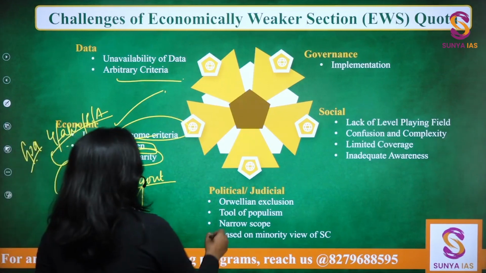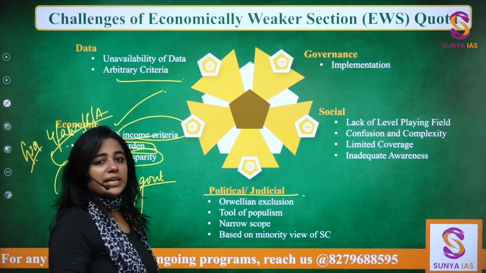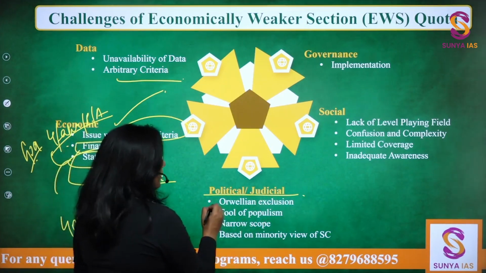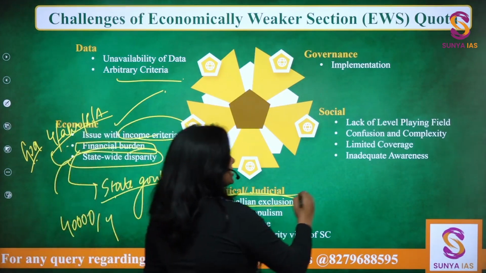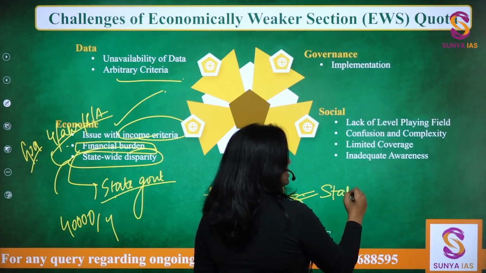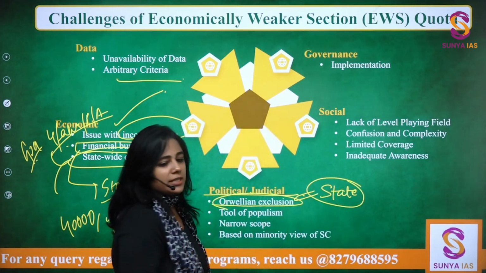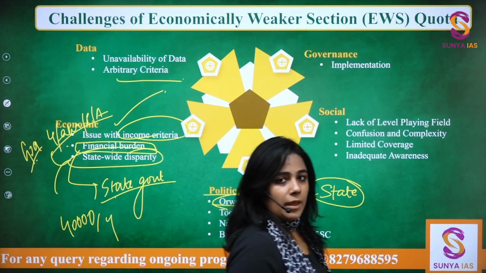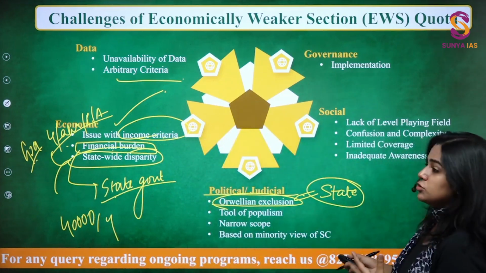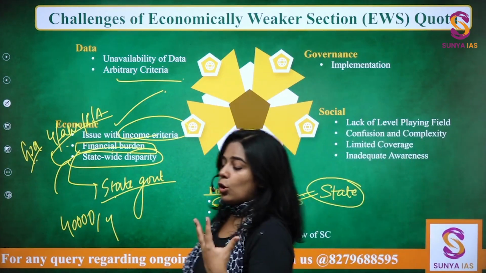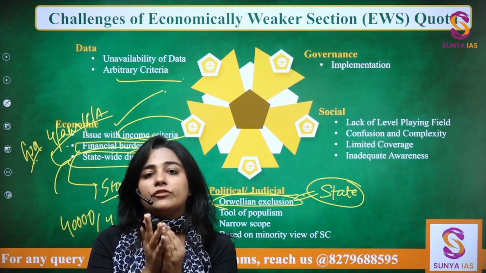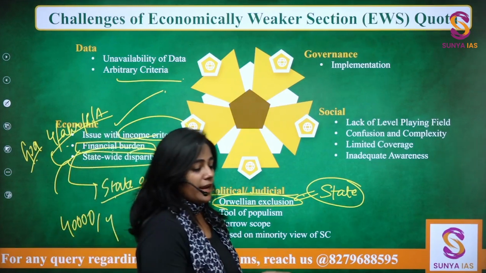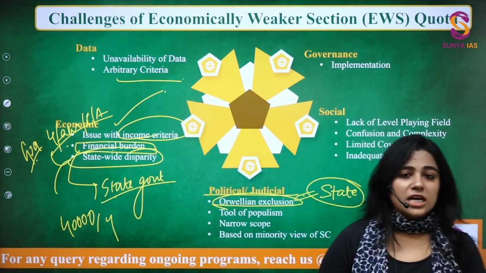Then political or judicial implications are that it is an Orwellian exclusion. What is Orwellian exclusion? That it depends on the state. It is basically at the mood of the state, on what basis the state wants to give, right? Orwellian comes from the term George Orwell, who talked about how a state goes on to achieve a surveillance model, right? And it just does what it wants to do.